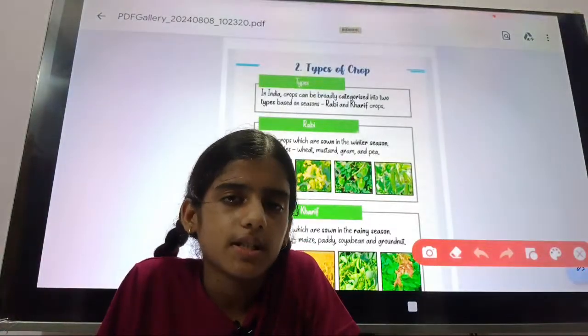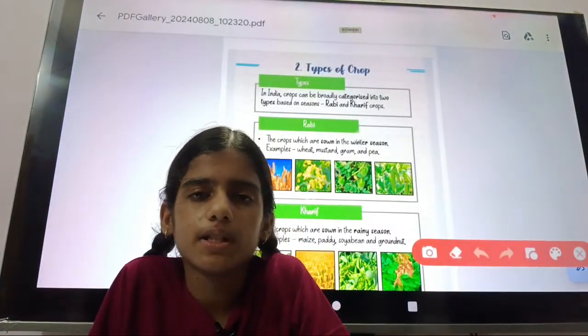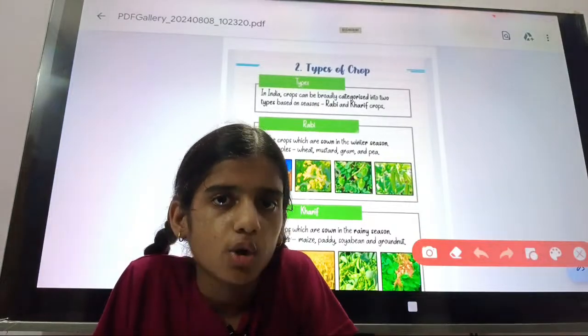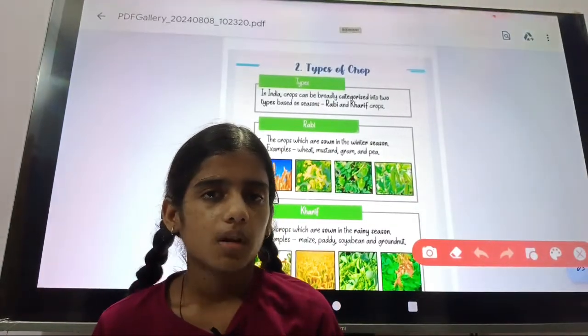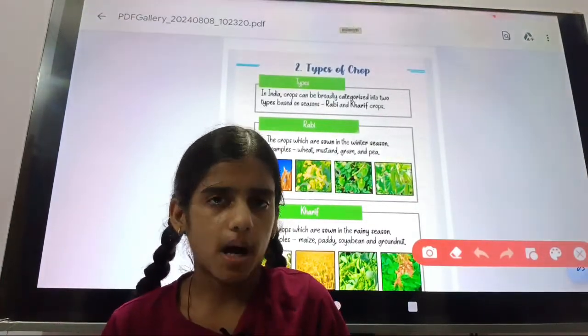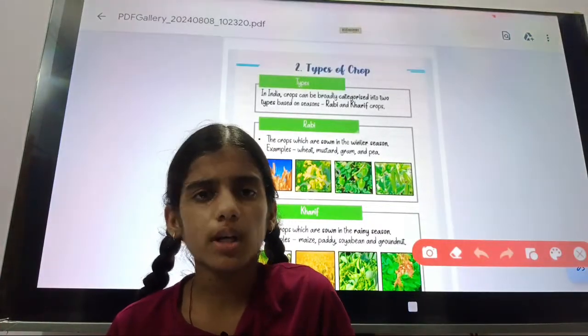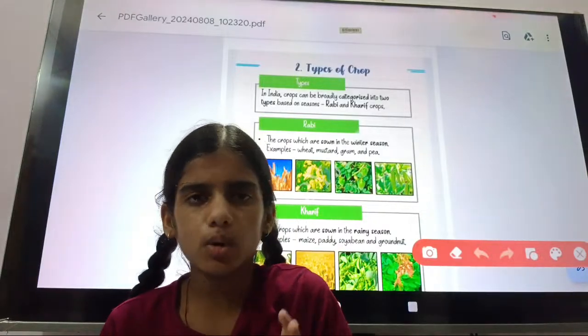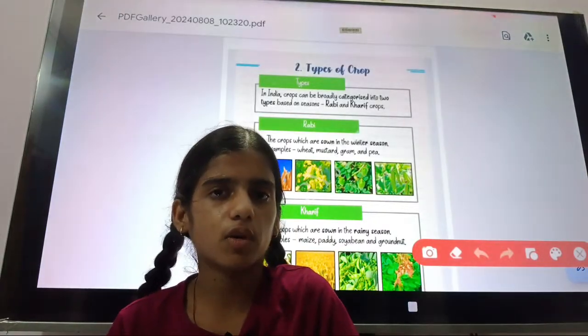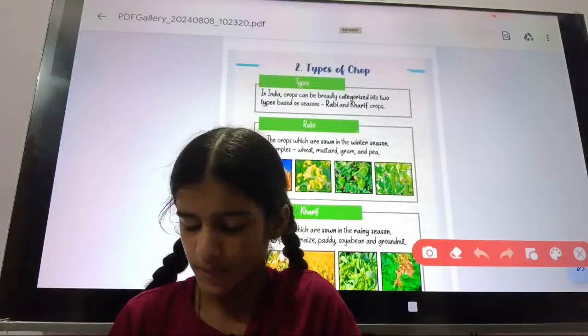Before we discuss types of crops, first we will discuss what crops are. When the same kind of plant is cultivated on one particular field on a large scale for the purpose of food, it is known as a crop.